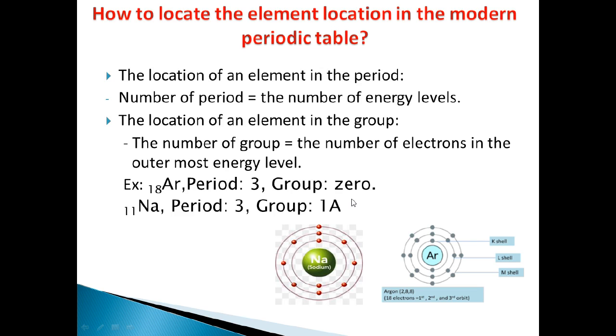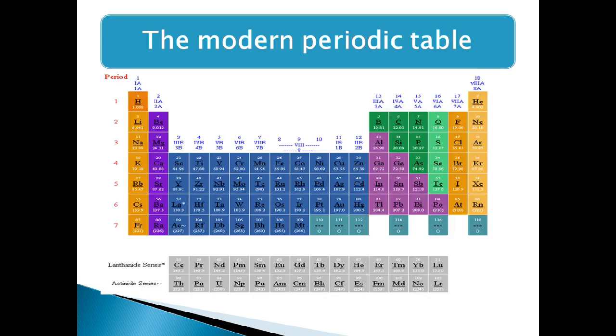Zero group contains the elements which have 8 electrons, okay, in their outermost energy level, and also helium, which is completely filled with electrons, okay. So zero group, which is the last group in the modern periodic table, okay, this group has elements which are completely filled with electrons in the outermost energy level.